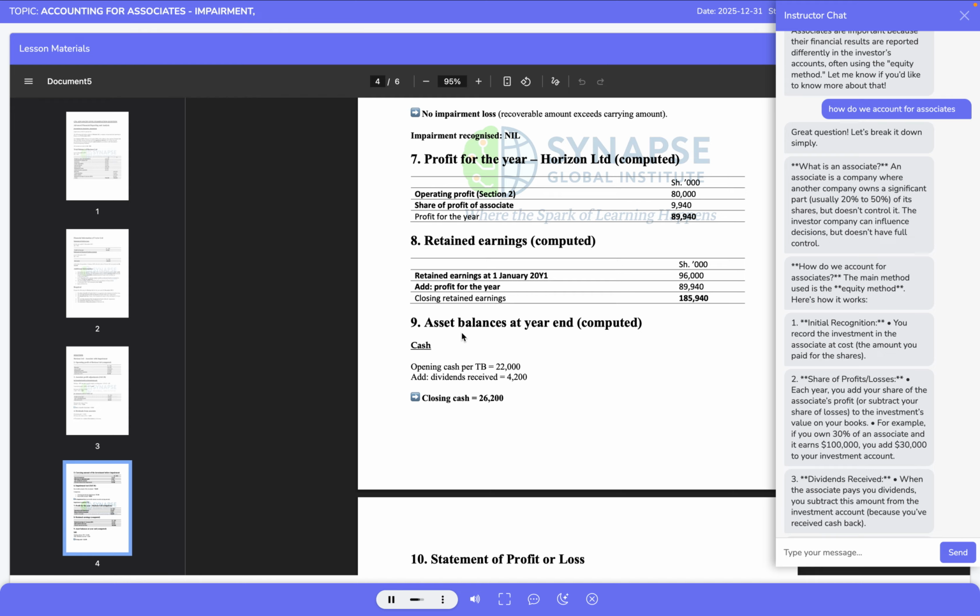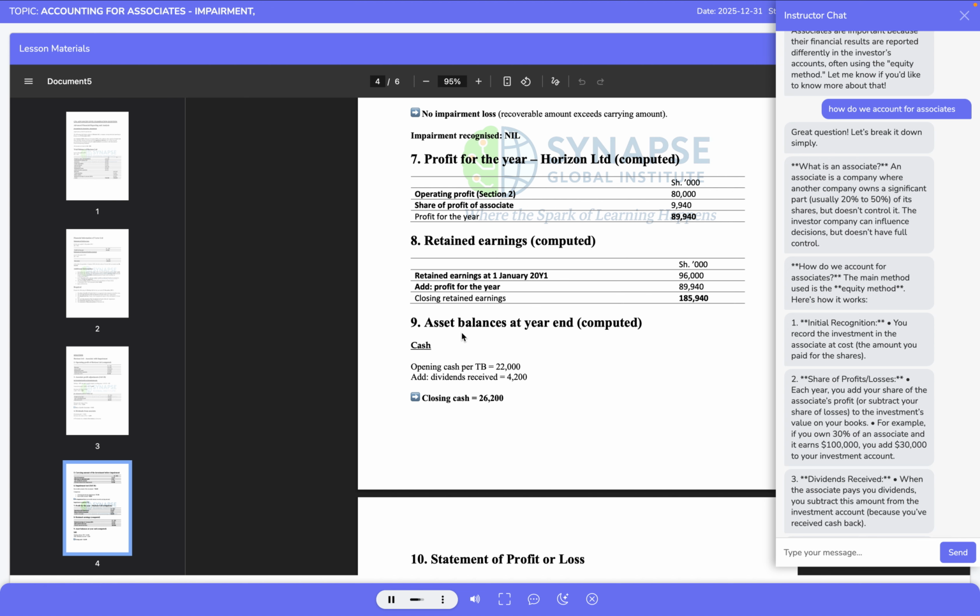At this stage, nothing new is introduced. Our task is to organize the numbers correctly, explain their placement, and demonstrate how the statements flow from the trial balance and the associate adjustments in a manner expected at CPA Advanced Level.